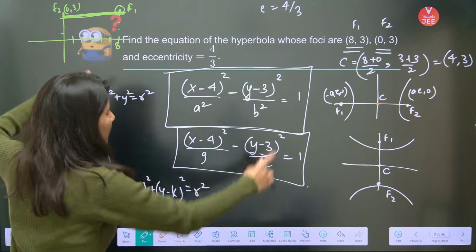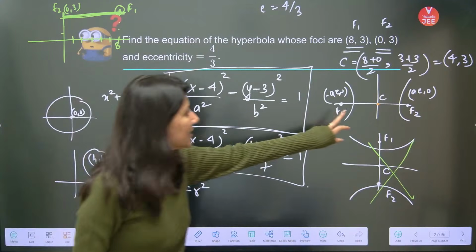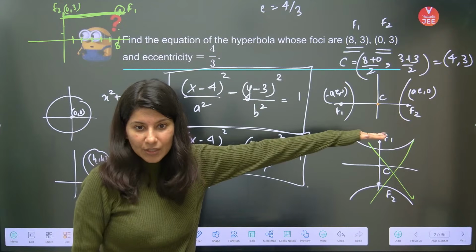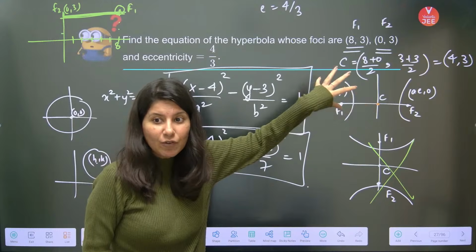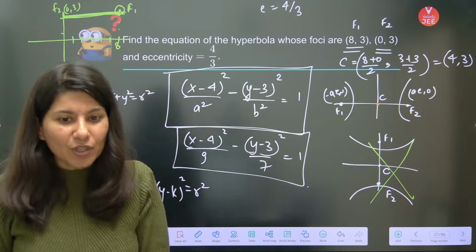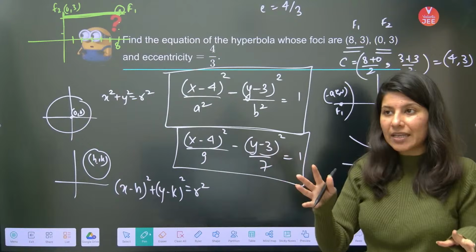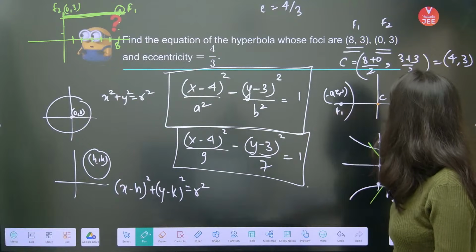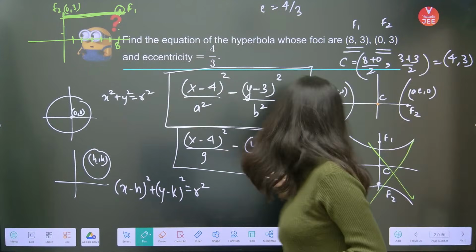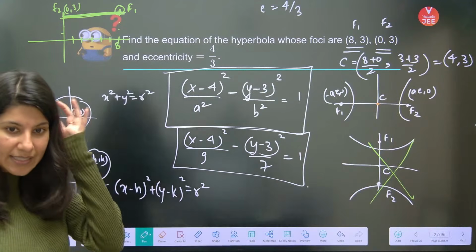So that is why I am comparing it with this. This one I am rejecting because I can see the similarity. F1, F2 is a horizontal line here, F1, F2 is a horizontal line here. So I will follow the terminologies of this. But yes, Gina, I got your point, but please do not call it vertical or horizontal, because vertical and horizontal is applicable in the ellipse case. This we will call hyperbola intersecting x-axis, hyperbola intersecting y-axis. I hope that the similarity part is clear to you.